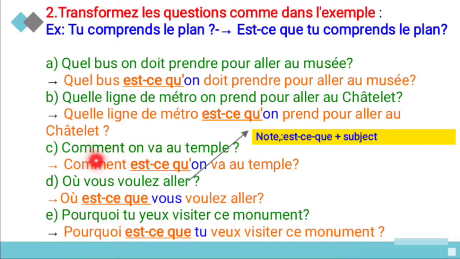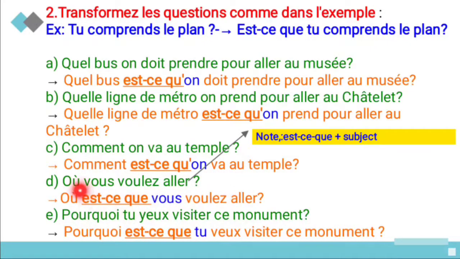And third one is comment on va au temple? So how do we go to the temple? So here also the subject begins from here only. So comment est-ce qu'on va au temple? So how do we go to the temple?